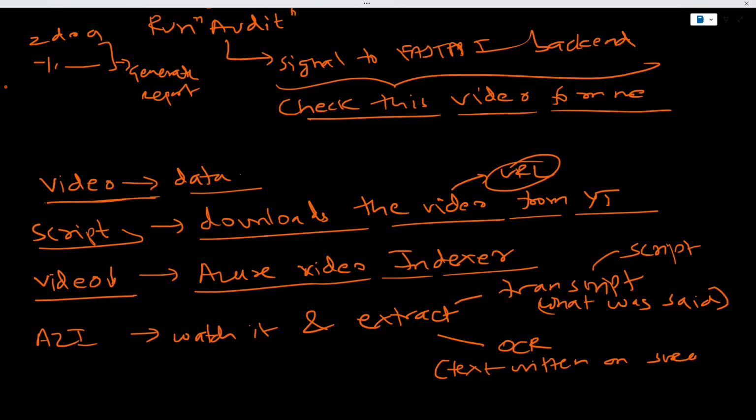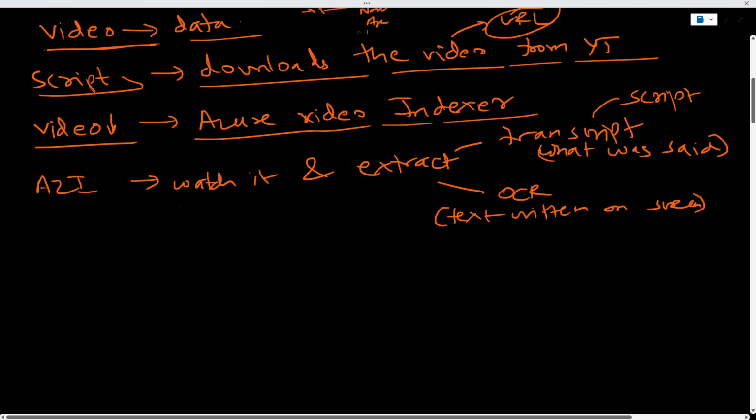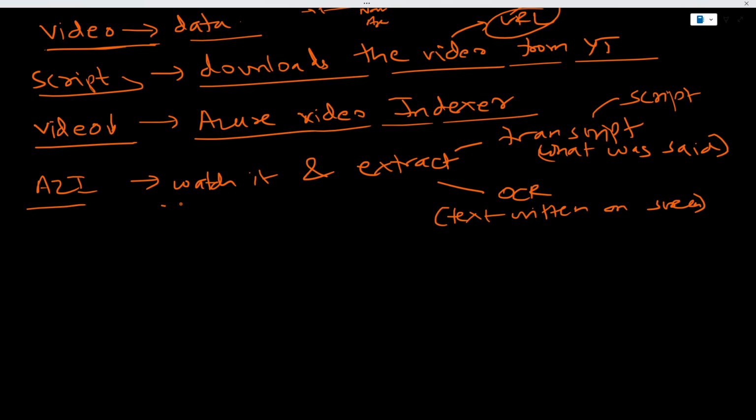Many times when you see commercials, you see the brand logo, you see the name of the person, the age of the person. If you have seen those toothpaste ads, they always show a doctor, and below they show the name of the dentist and the age of the dentist. So whatever text appears on the screen, this can be the brand logo, the colors used with the brand, the name of the brand, taglines, whatever claims they make. A brand might claim, you know what, we are 100% natural, or we are 100% vegan, etc. So my Azure Video Indexer is going to watch this video, extract the transcript, and perform the OCR.